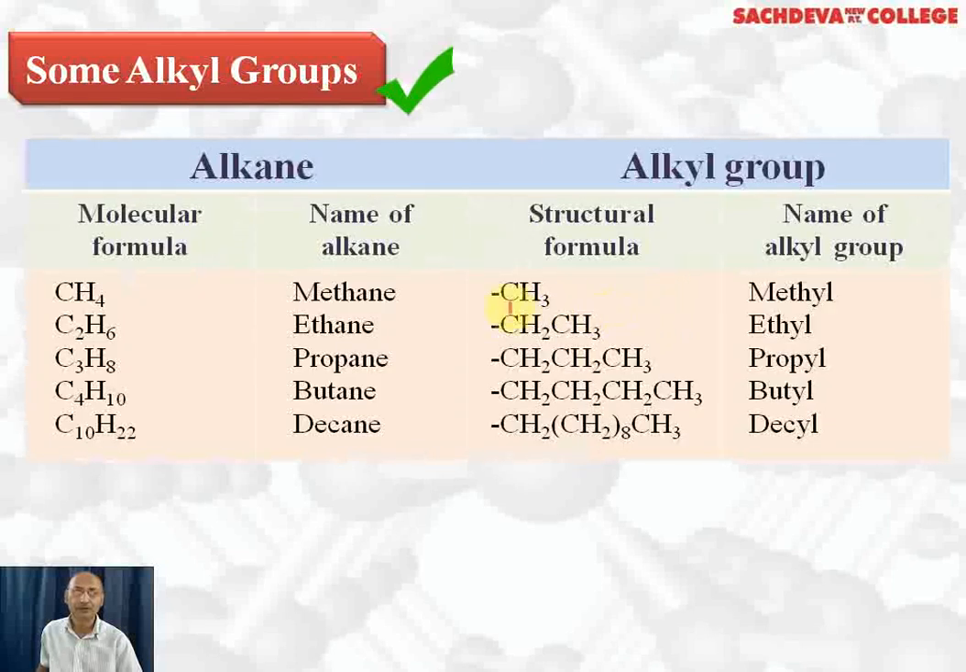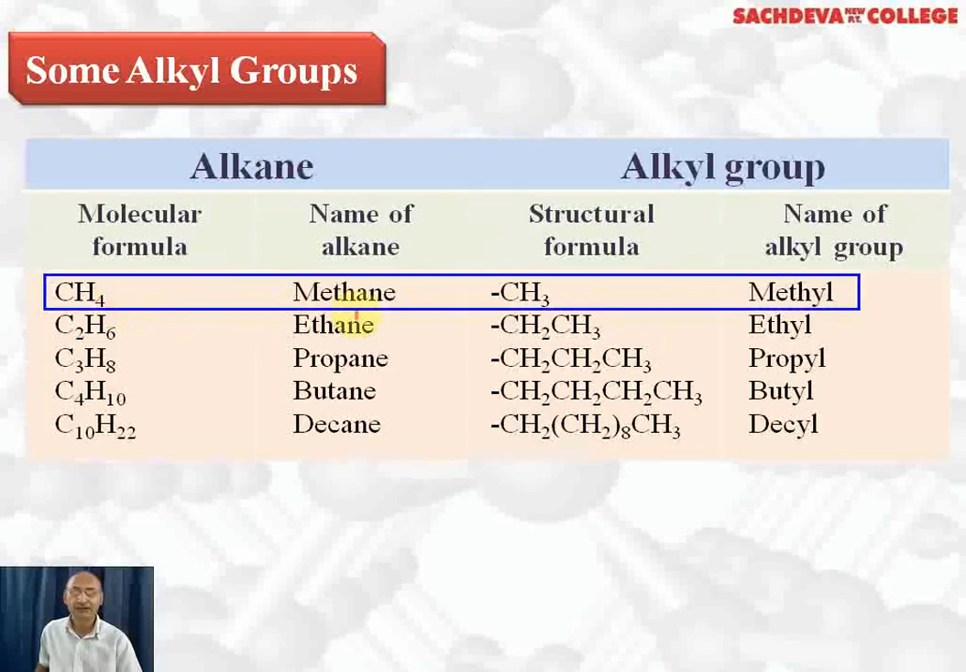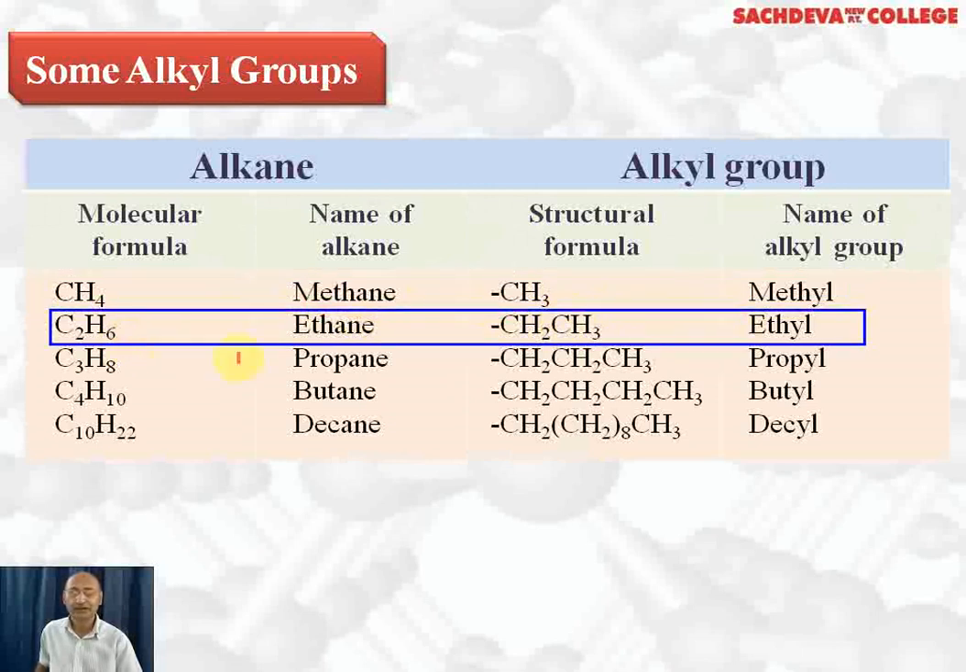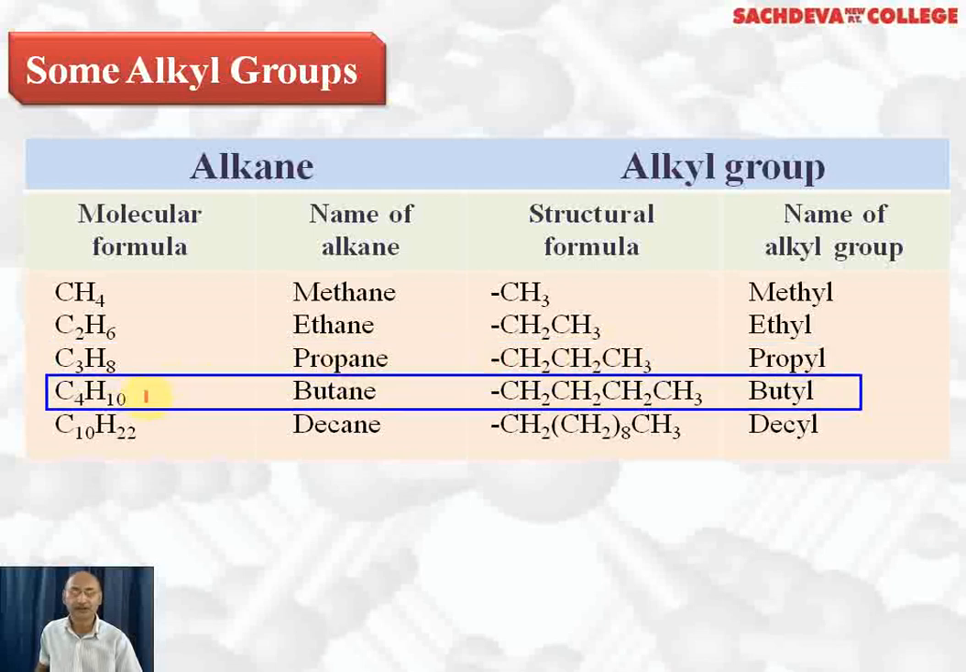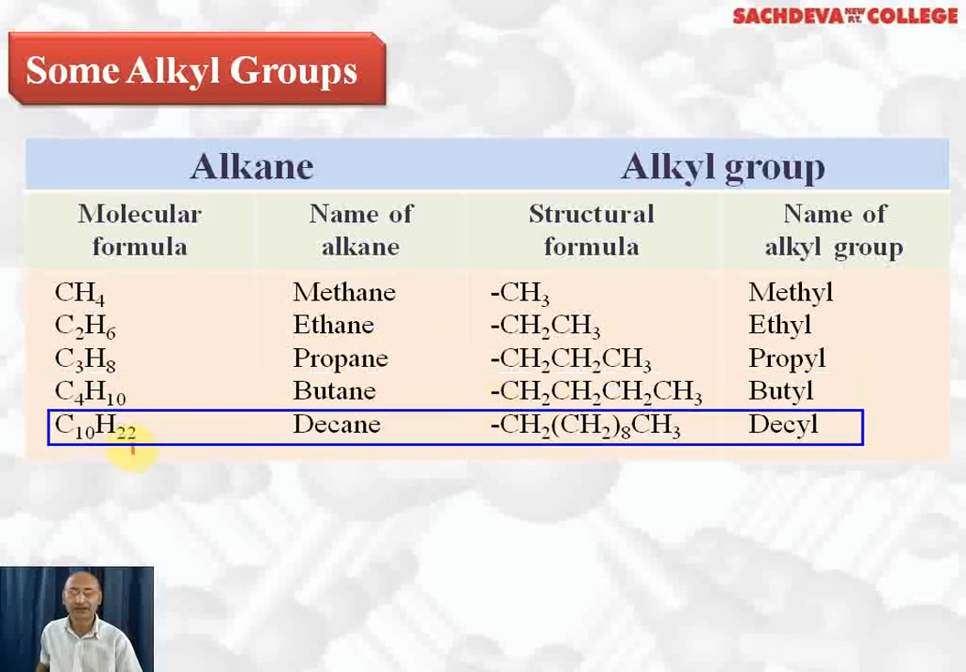Some alkyl groups, how do we derive their names? CH4 is methane, so if we remove one hydrogen, we get the methyl group. C2H6 is ethane, if we remove one hydrogen, we get the ethyl group. C3H8 propane, if you remove this hydrogen, we get the propyl group, which is also called normal propyl group. C4H10 butane, if you remove a terminal hydrogen, we get the normal butyl group. And C10H22 decane, if you remove a terminal hydrogen, we will get the decyl group, or normal decyl group is more accurate.